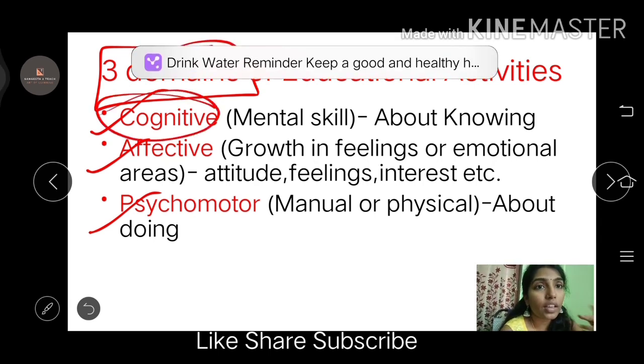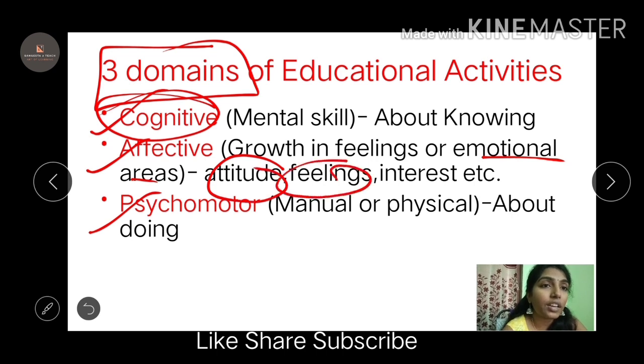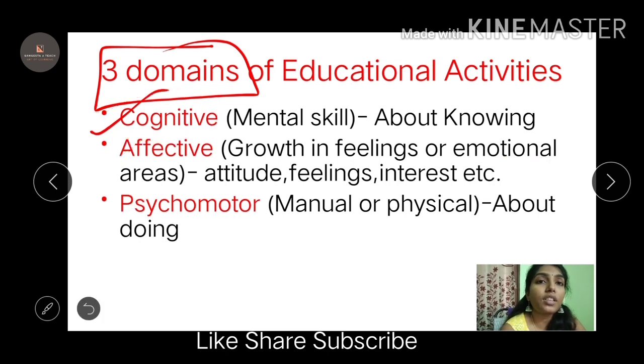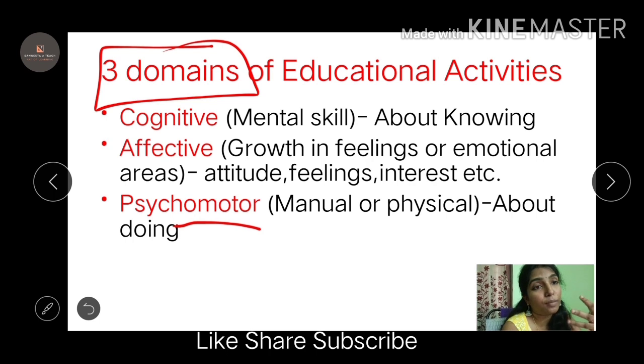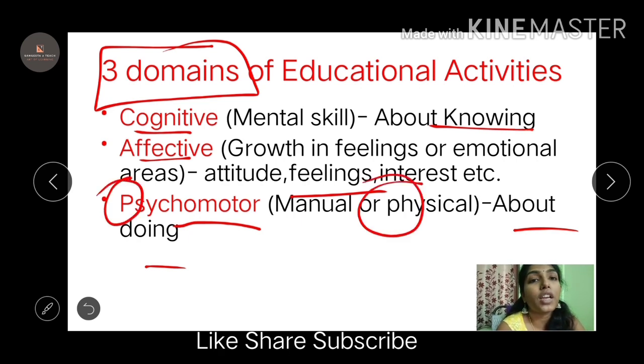It is about knowing, thinking, etc. Affective, like affection, has to do with a growth of feeling, the emotional areas: the attitudes, the feelings, and interests. Psychomotor is where you learn things physically or manually by doing it. P for physical, psychomotor, physical.